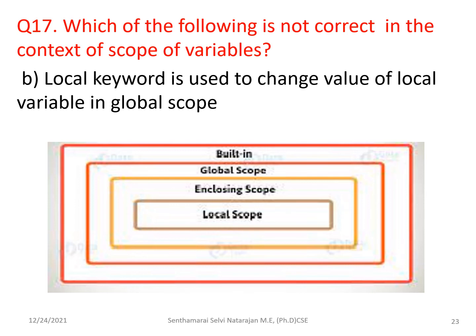And here you can go for the global scope. This can be used in the local scope as well as outside the functions. But the local keyword is not able to change the value of the local variable in the global scope. If the local variable is placed here, that value will not get affected, in the sense that its lifetime will be here only. So this is not available in the global scope. So this is the wrong one.